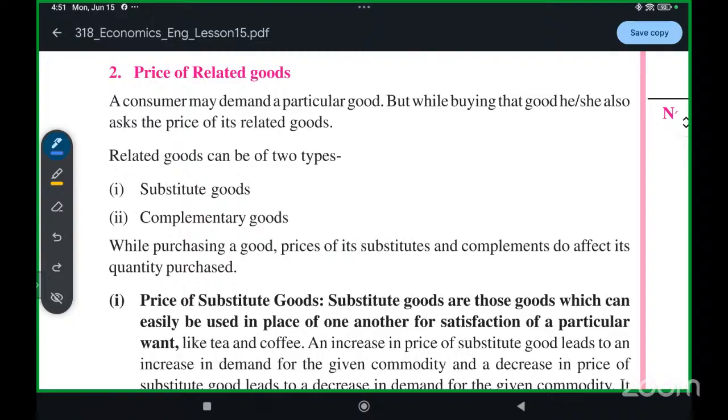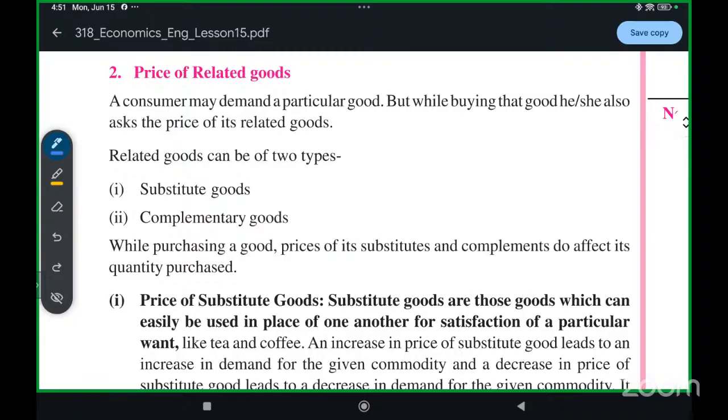For example, you wear Nike shoes, and when you go to a showroom, there is also Puma and Reebok. So when you're buying your Nike, you also ask the price for a Reebok shoe and a Puma shoe.